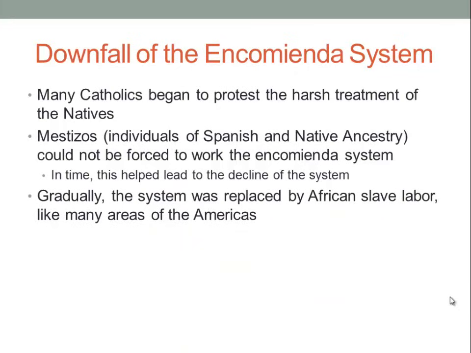Gradually, the system was replaced by African slave labor, like many areas of the Americas. Another big reason was that Africans were more immune to European diseases than were natives. Once Europeans reached the Americas, a significant majority of Native American populations were reduced due to disease.